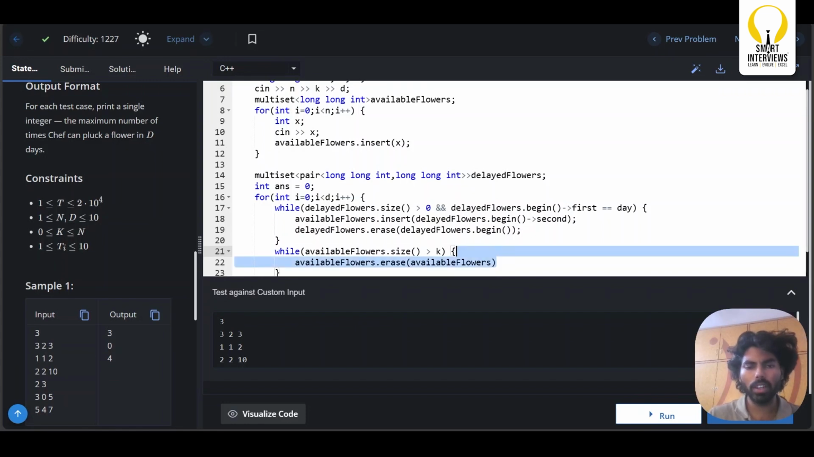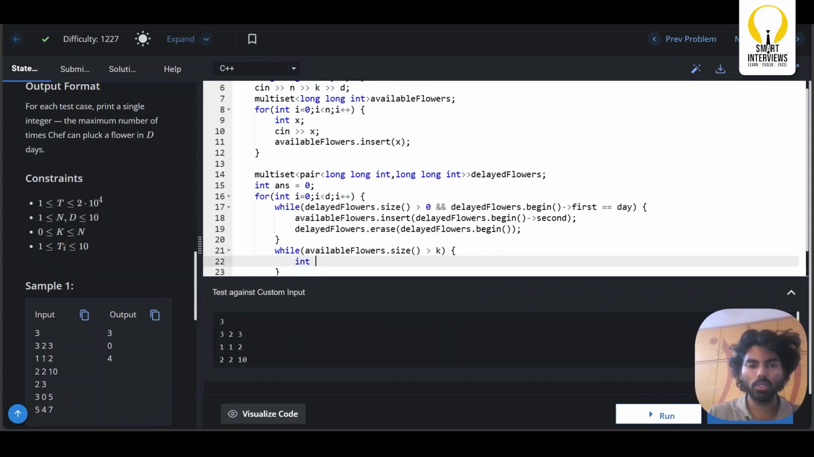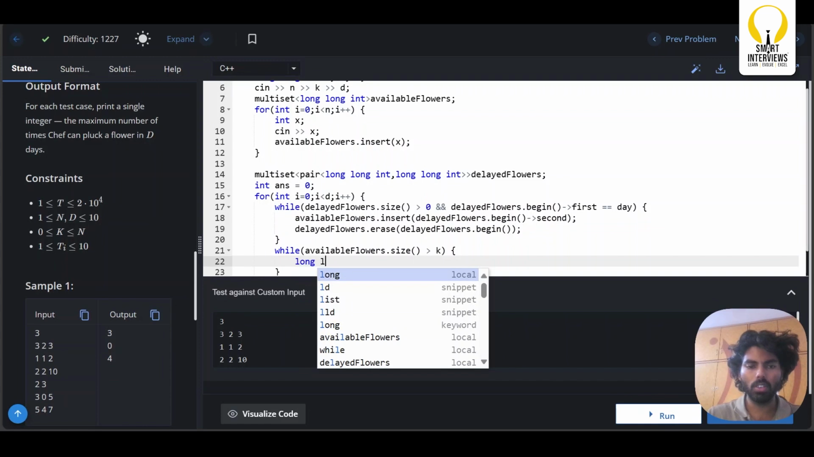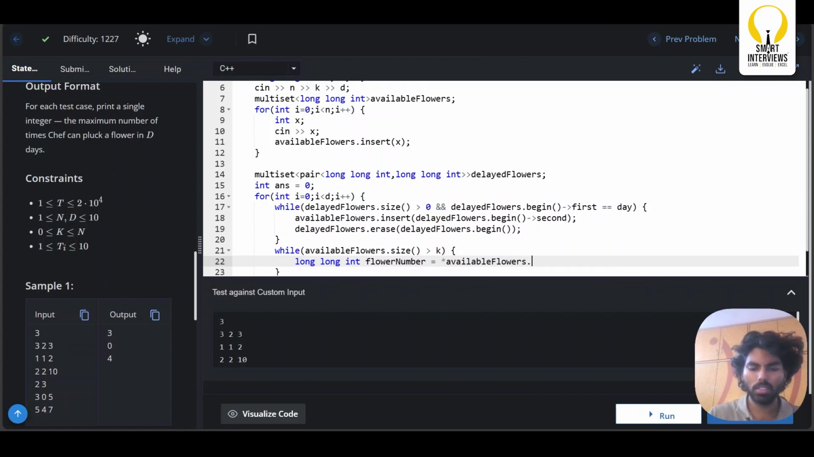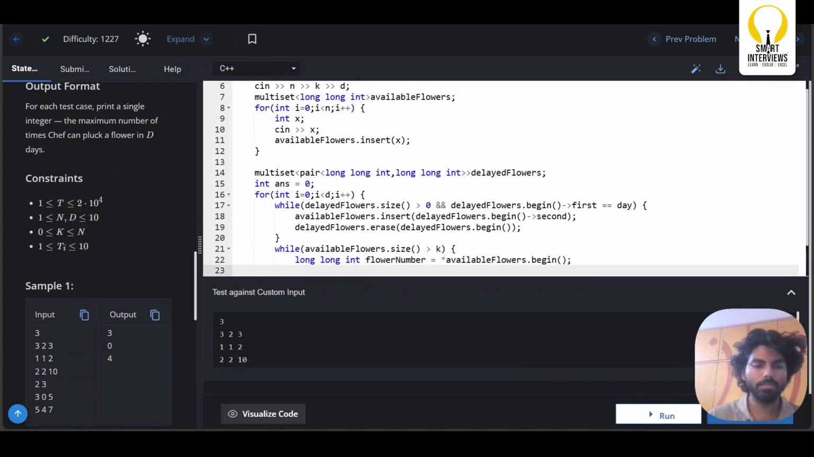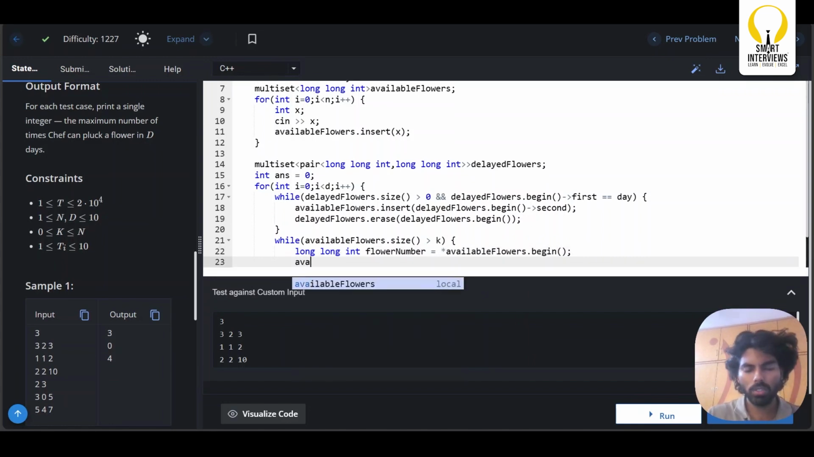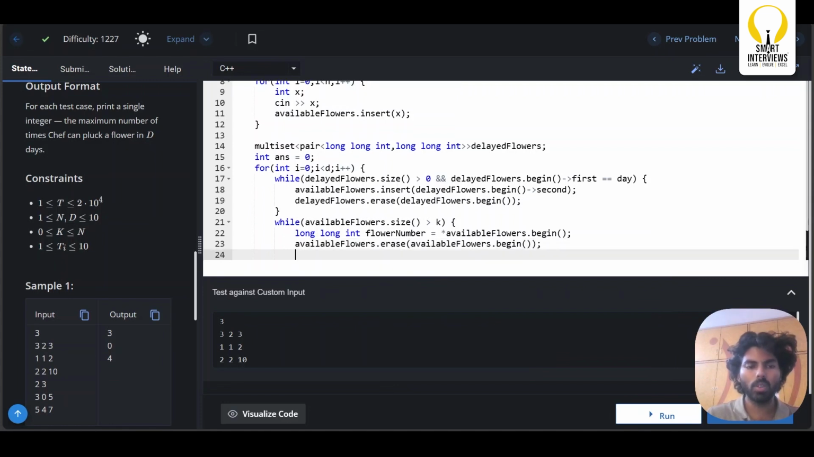But before erasing, we need to store this, right? So let me call it a long int flower_number. So flower_number is nothing but available_flowers.begin. So I will get the first flower. Okay, now what should I do? Once you have got the first flower, you can simply pluck it out. available_flowers.erase of available_flowers.begin. Okay, now what is the next step?